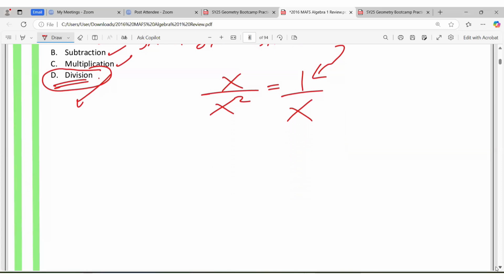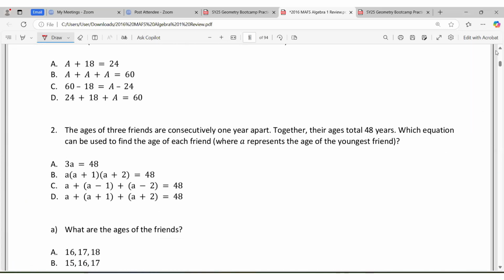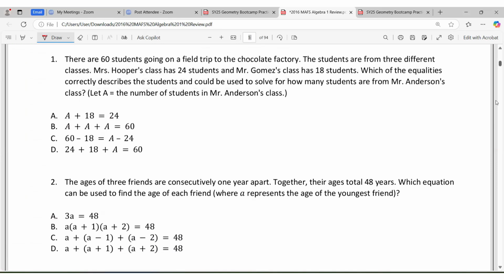Let's jump to another question. All right, let's read this one. So in this question, there are 60 students going on a field trip to a chocolate factory. The students are from 3 different classes. So we have Mr. Hooper with 24, and Mr. Gomez with 18.